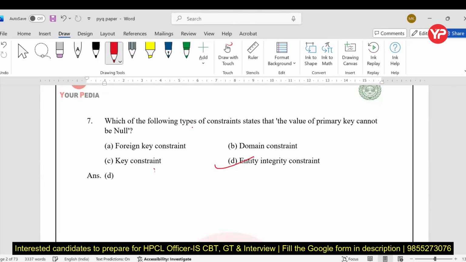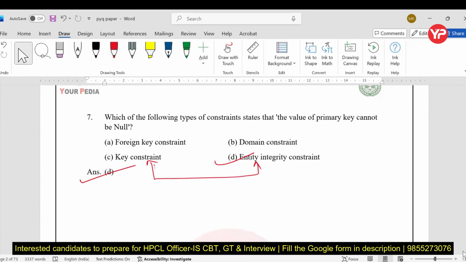Key constraints means it should be a key, not repeated. But entity integrity constraint means the value of key cannot be null. So you need to keep in mind the major difference between key constraints and integrity constraints. Okay. So here the answer is D, not the C. Many students are confused in C.